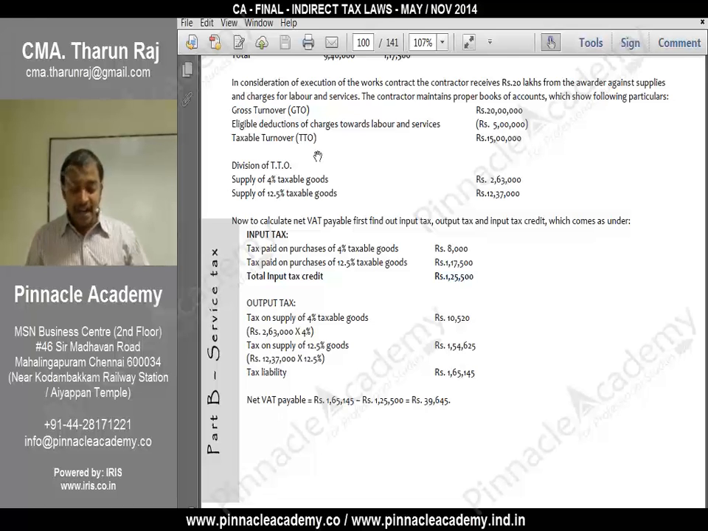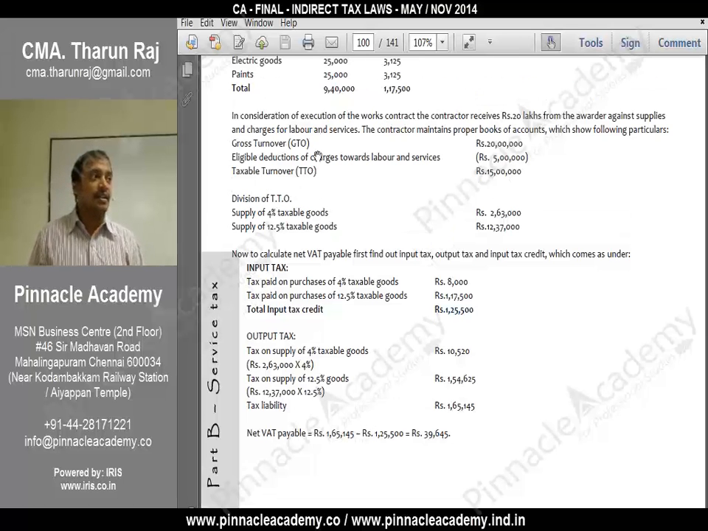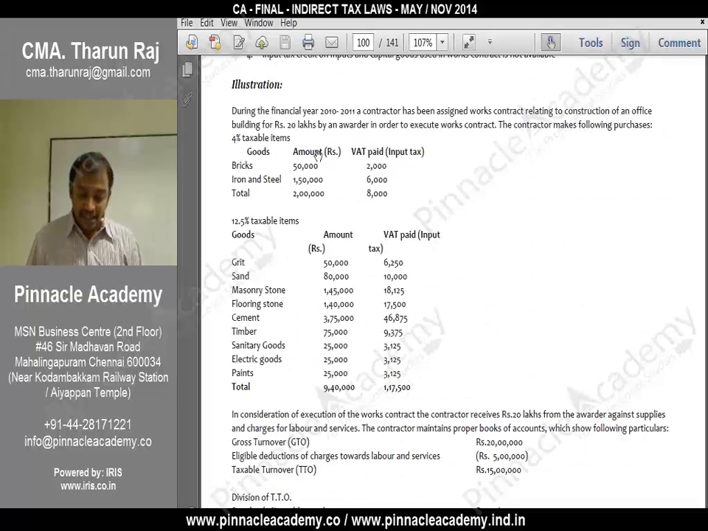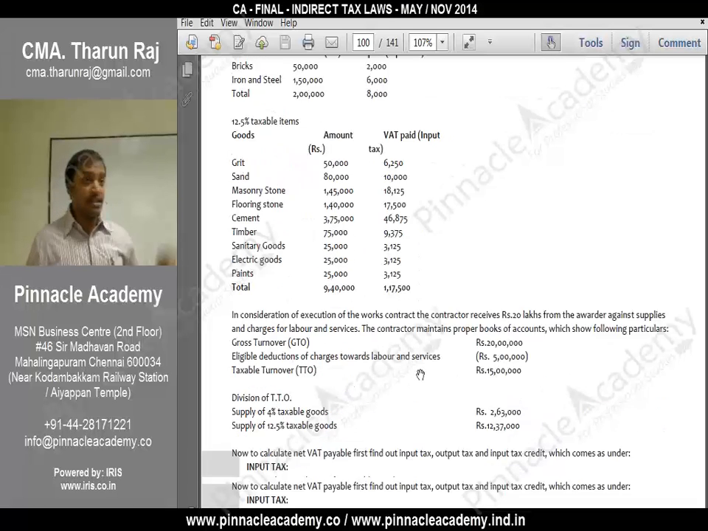Now calculate the net VAT payable. First find out input tax, output tax and input tax credit, which comes as under. Input tax. What is input tax? Tax paid on purchases. See here, add these three: 2 plus 6 plus 8. Sir, 2 plus 6, 8. And this 8 plus 1,17,500. What is 1,17,500? Sum of all these things. So total